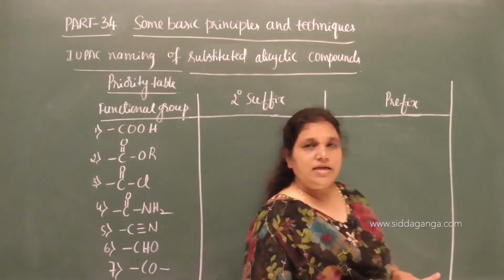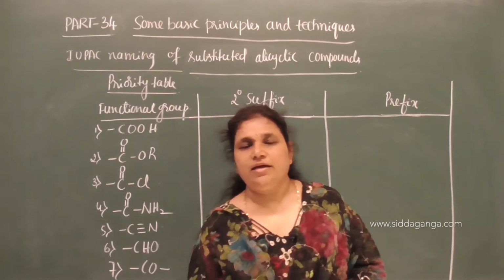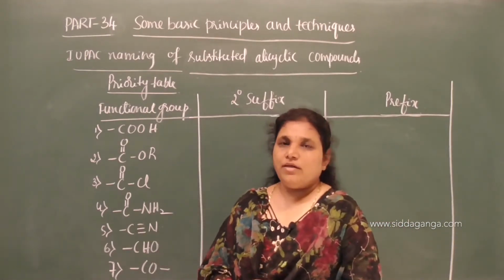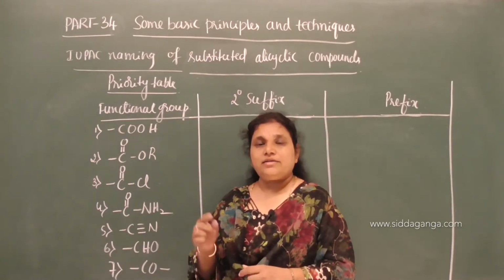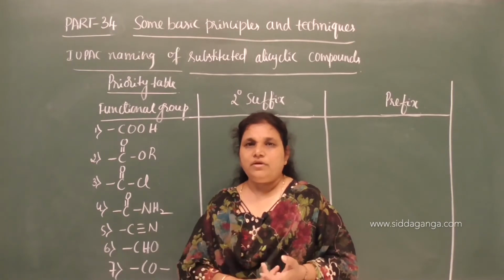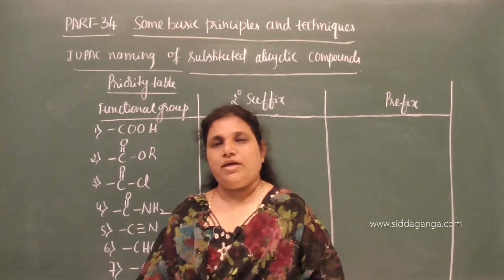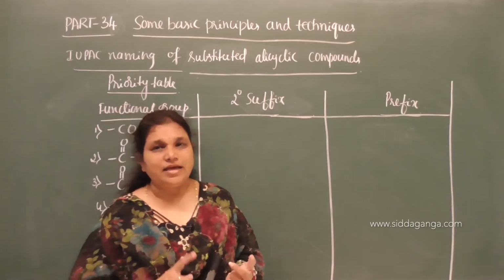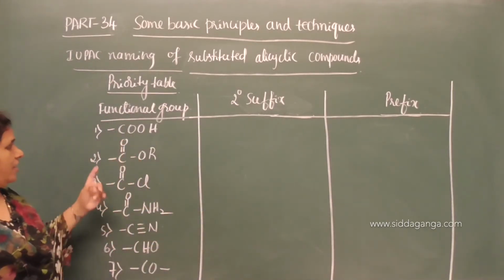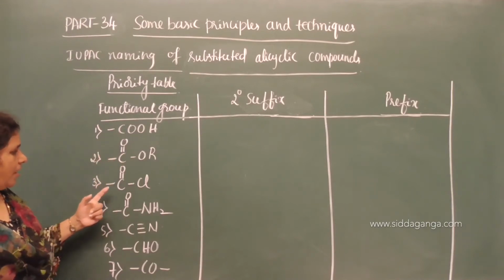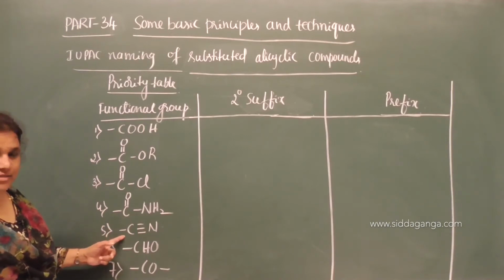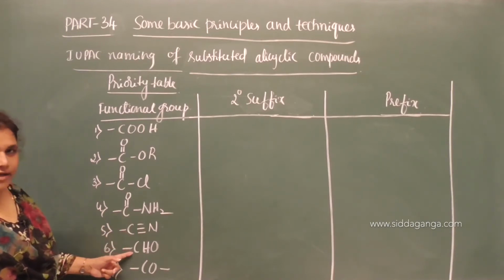Whenever the alicyclic ring is attached to carbon containing terminal functional groups, very important, such as acid, ester, acid chloride, acid amide, cyanides, that is nitriles, and aldehyde.